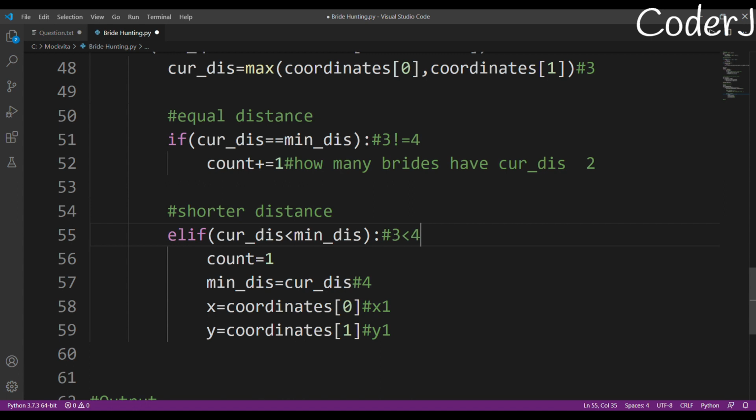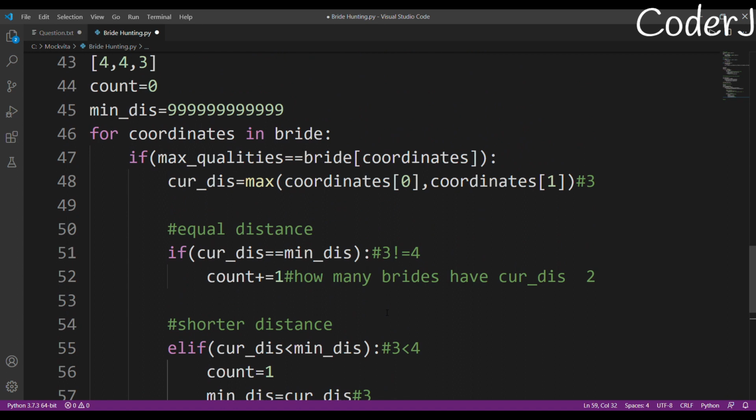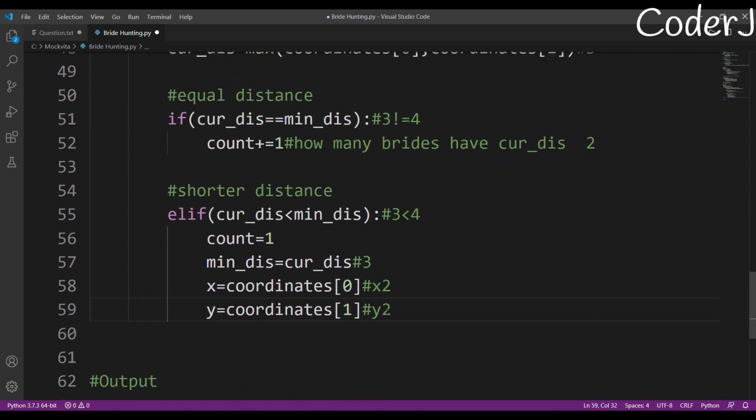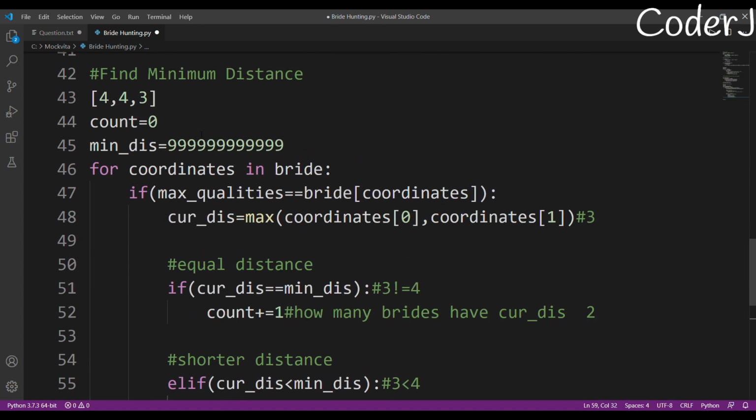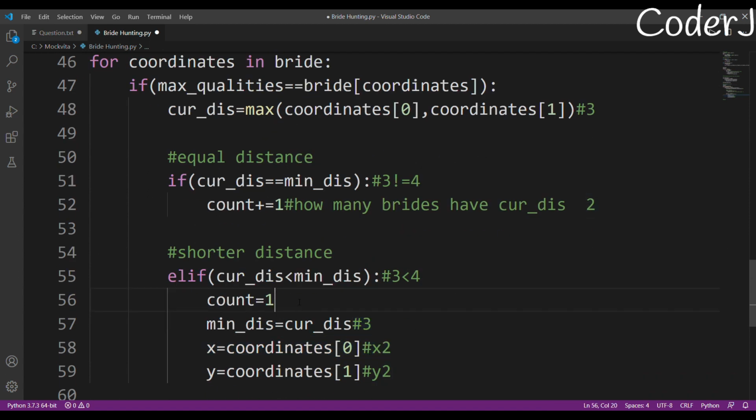So we'll go inside this condition, and our count will again become 1, which means that only one girl has this distance. Now our minimum distance will become 3. Our x coordinate will change, it will become x2, and our y coordinate will become y2. But suppose there was another girl with maximum qualities with a minimum distance of 3, then we'll come here, and our count, which became 1, will become 2.